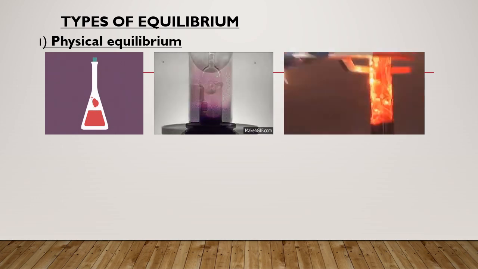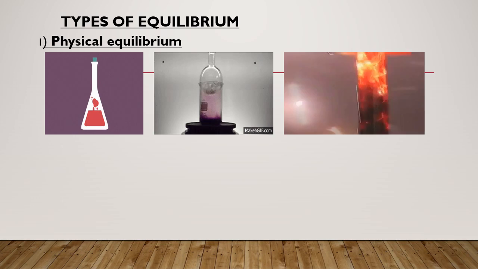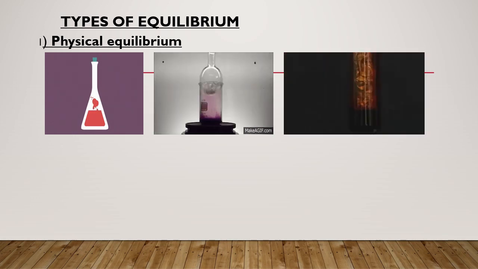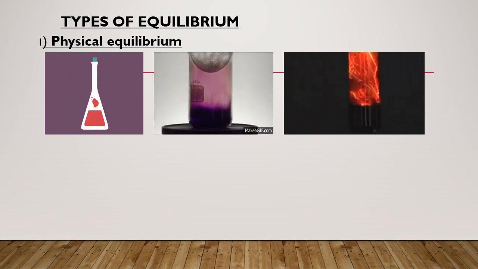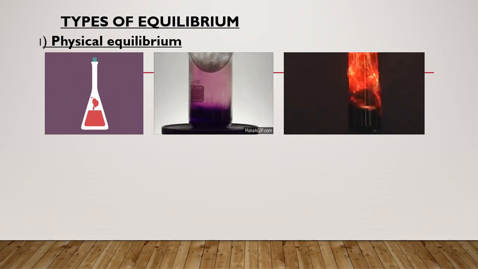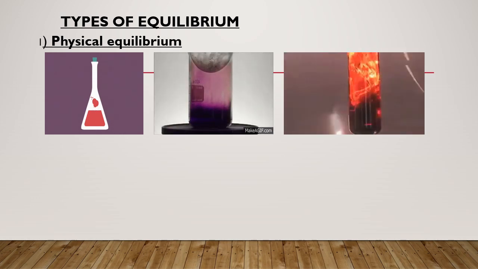You can see in this video, there are three processes. They are all physical processes. That means there is no change in the chemical components. Look at the first video. We have taken a closed vessel which is filled with water. Water is evaporating and you can see the water vapors. And one more process is going on, nothing but condensation. That means the vaporized form of the water condenses and returns to the liquid state again.